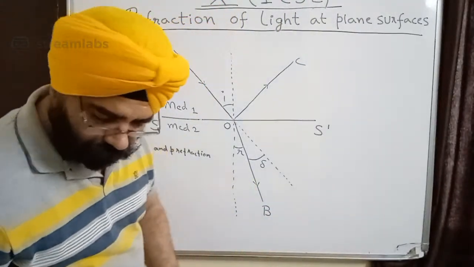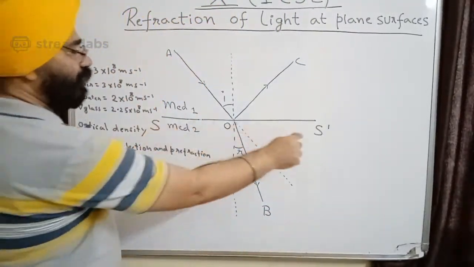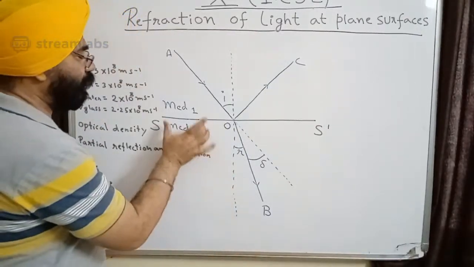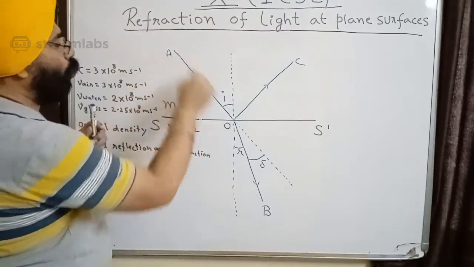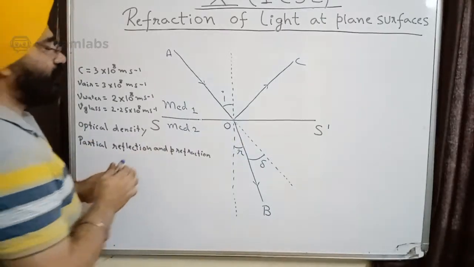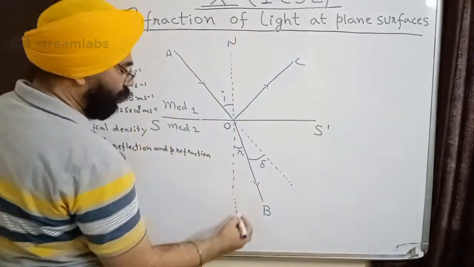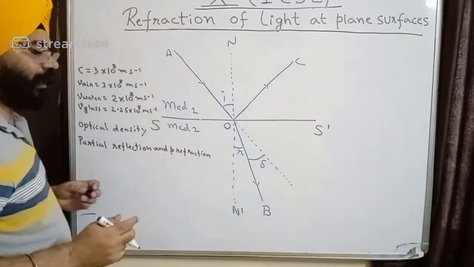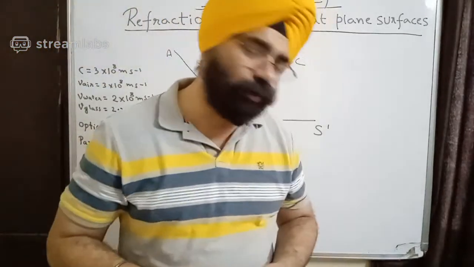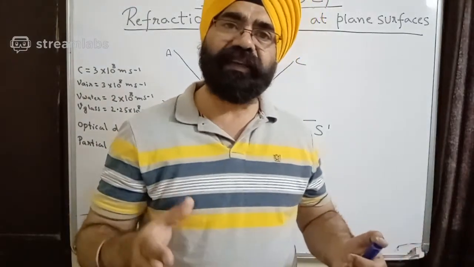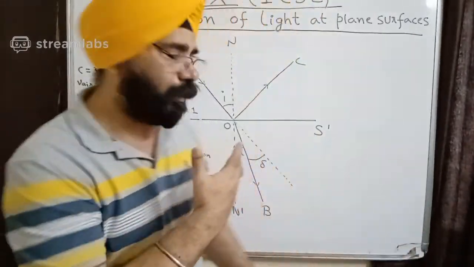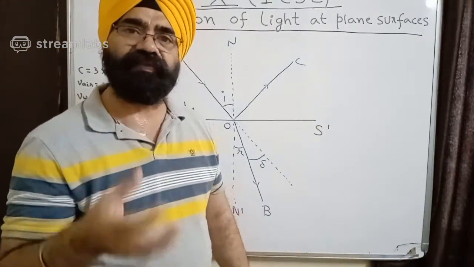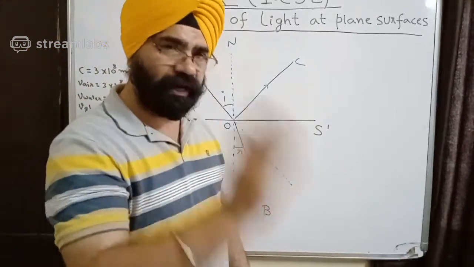Okay, so now you see, S dash is the interface, the boundary of two mediums. This is medium 1, this is medium 2, and OA is the incident ray. This is the normal N dash. Got it? And next question which comes to you is what is the angle of incidence? What is the name of angle of incidence over here? You can start writing.